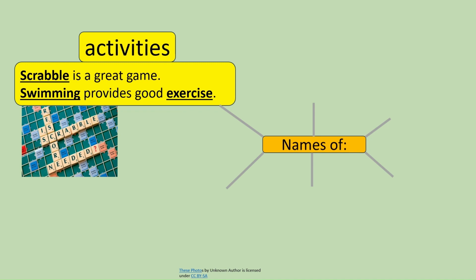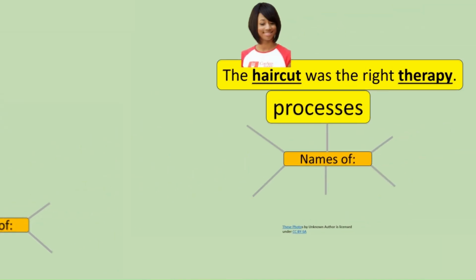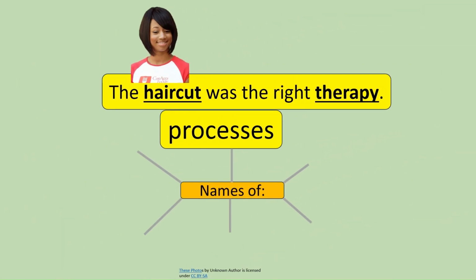Names of activities. Scrabble is a great game. Swimming provides good exercise. Names of processes. The haircut was the right therapy.